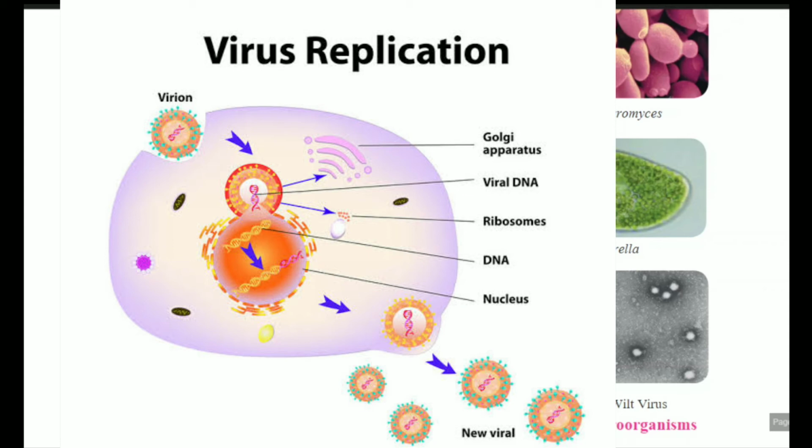Their number get increase, they get develop, they get replicate. Then they destroy the host cell and become free. When proper replication occurs, then they destroy the host cell. जो सेल में उन्होंने ग्रोथ किया है, वो होस्ट सेल को वो क्या करते हैं? डिस्ट्रॉय कर देते हैं and become free.